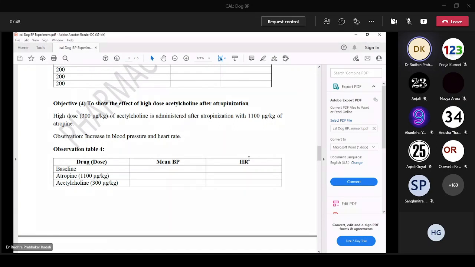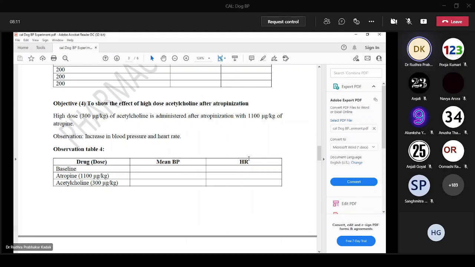Nicotinic receptors are of 2 types, NN and NM. NN, N for nerve, M for muscle. NN receptors are present on ganglia, NM receptors are present at the neuromuscular junction. So after atropinization, high doses of acetylcholine can't act on muscarinic receptors because they are blocked by atropine. So they will act only on nicotinic receptors, NN receptors on ganglia.